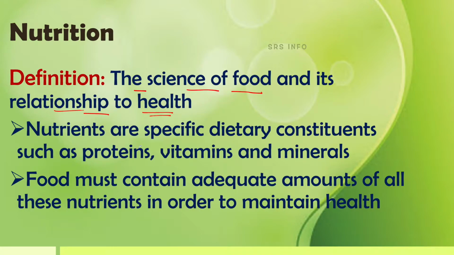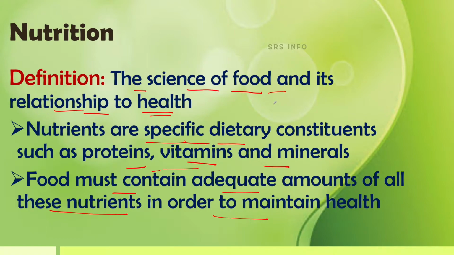Okay? And the nutrients are the specific dietary constituents. We get nutrients from food. So, these nutrients are the specific dietary constituents such as proteins, vitamins, and minerals. And from where we get these proteins, vitamins, and minerals? We get these nutrients from food. The food must contain adequate amount of all these nutrients like proteins, vitamins, and minerals in order to maintain the health. So these nutrients are very essential to maintain a healthy living, for which we have to take proper food.